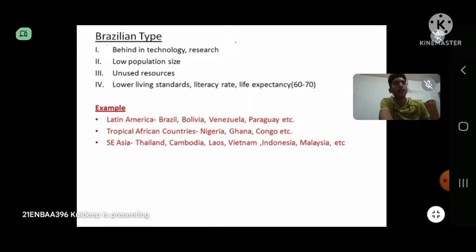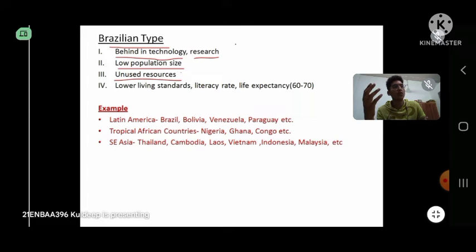In this Brazilian type, there are a few things: they are still behind in technology and research, and they have a low population size and unused resources. Being behind in technology means they do not have the modern technology which the European and US types had. They also have a low population, which I think is a good point for them. They have a low population, so they are still surviving. They do not have to worry about food and other things. And unused resources, like their resources are available there, but they are unused.